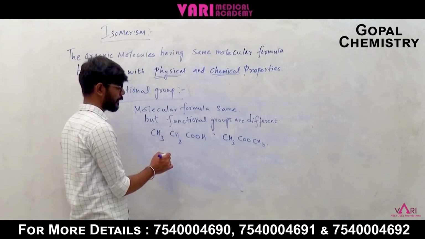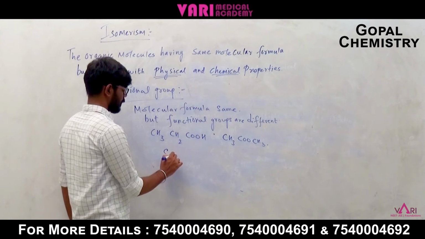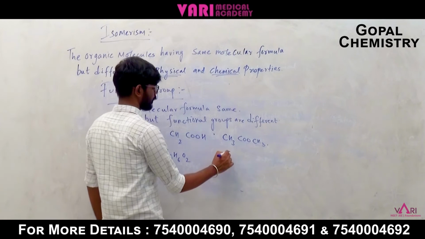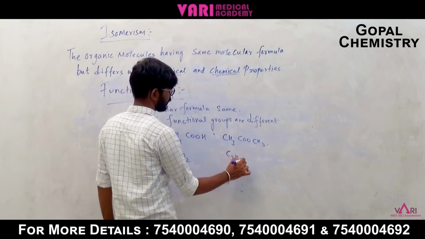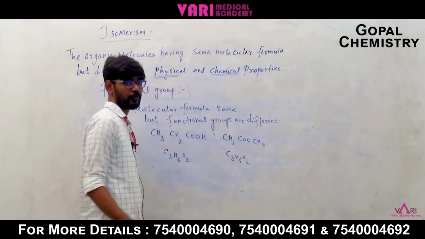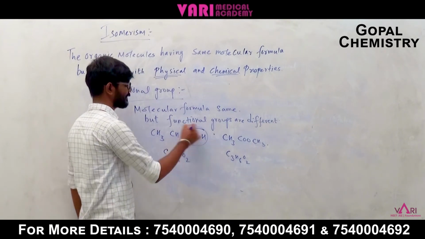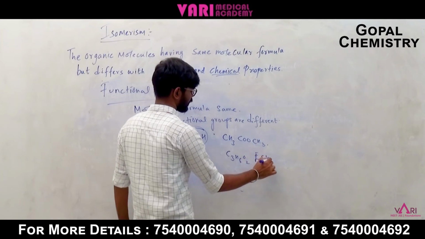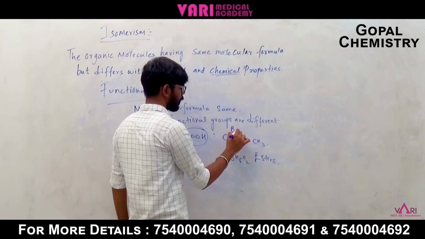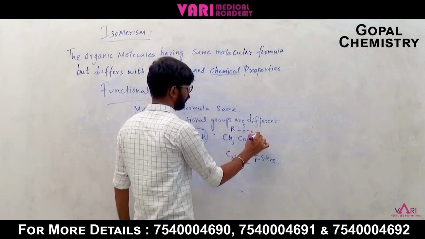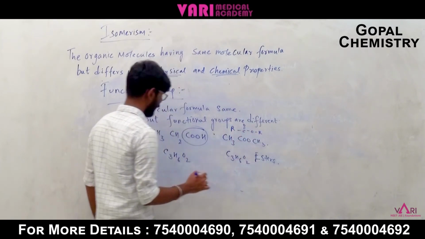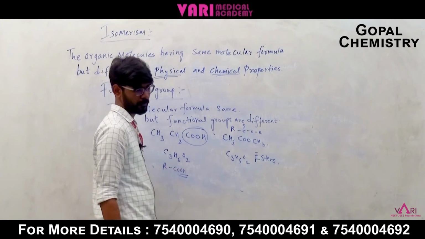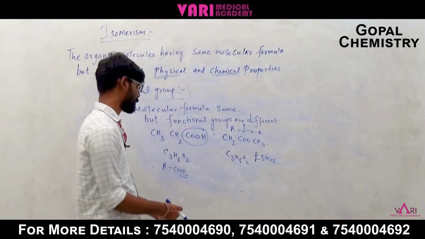See, the molecular formula is C3H6O2, right? Here C3H6O2, but the functional groups are different. Here it is a carboxylic acid, right? Here it is an ester. Ester is R-C=O-OR. Here R-COOH is the carboxylic group. So this is functional group isomerism.